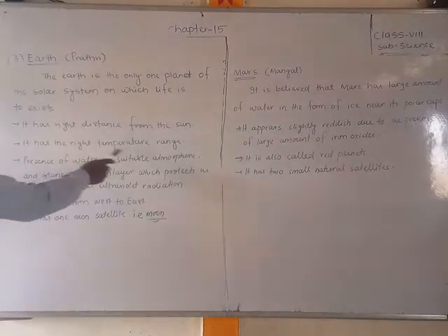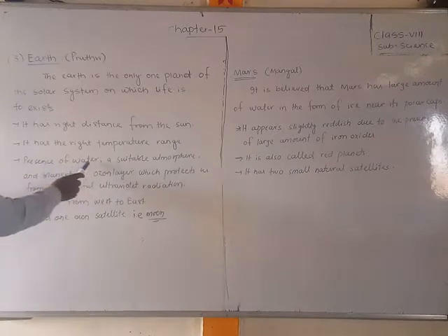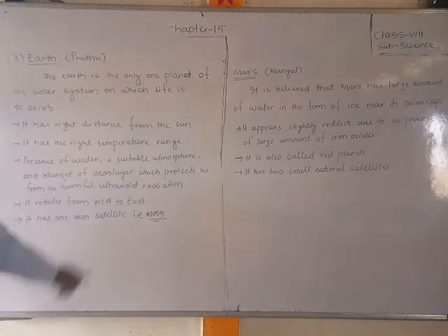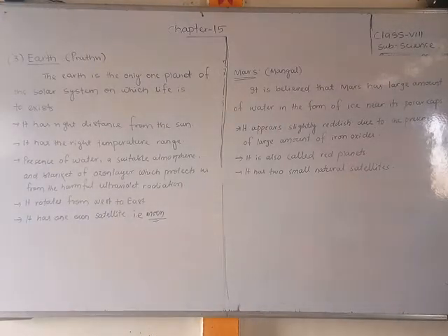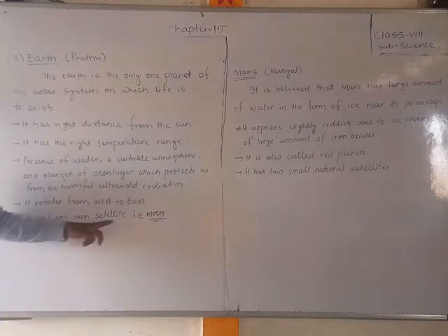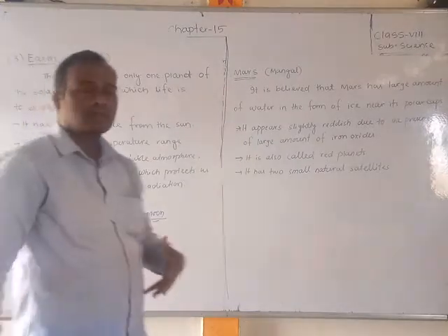It has the right temperature range, the presence of water, a suitable atmosphere, and a blanket of ozone layer which protects us from the harmful ultraviolet radiations coming from the sun. It rotates from west to east, and it has one satellite, that is the moon, which is very important.